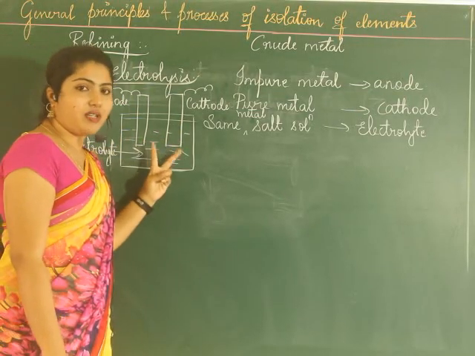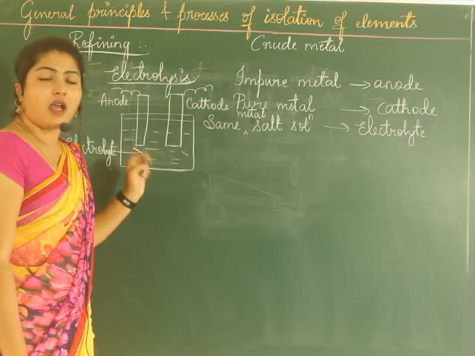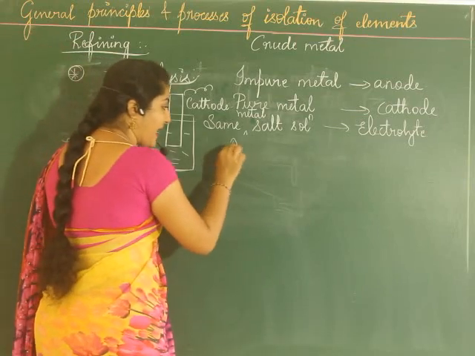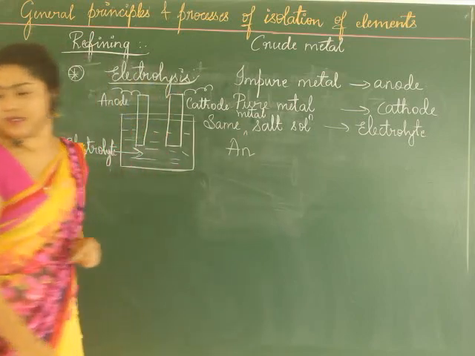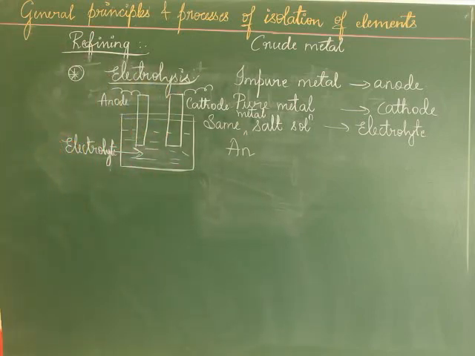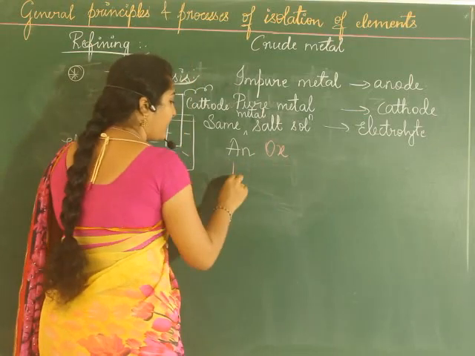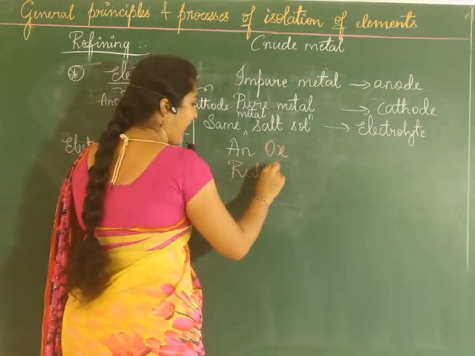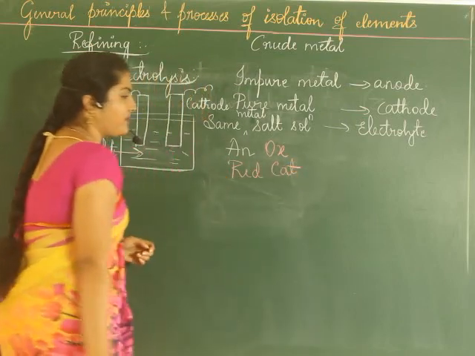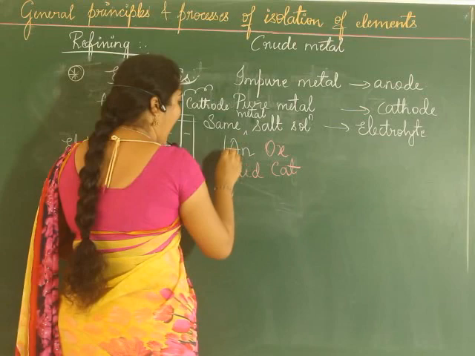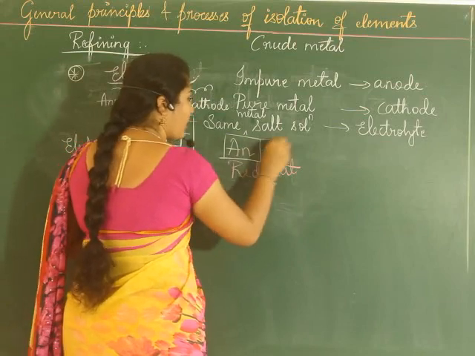Here the reaction takes place, right? How the reaction takes place, I'll tell you. At anode, remember this, anox and red cat. Maybe I have told you about this. At anode, oxidation takes place.